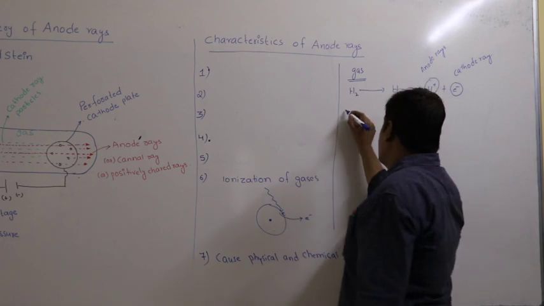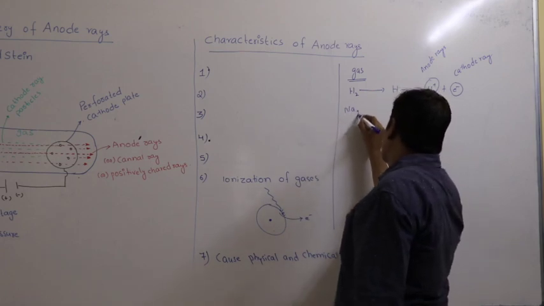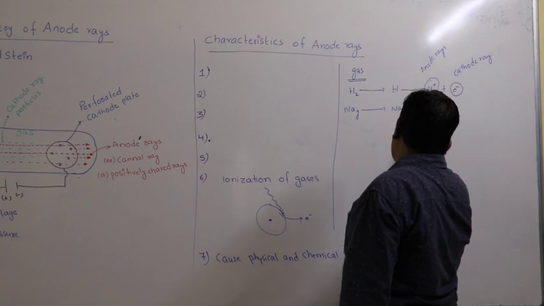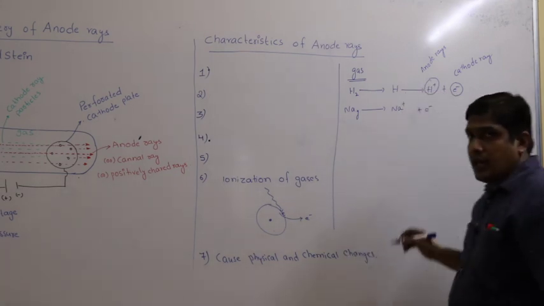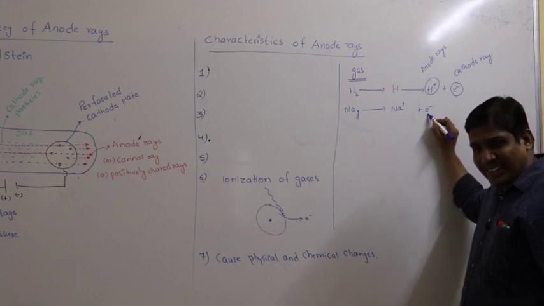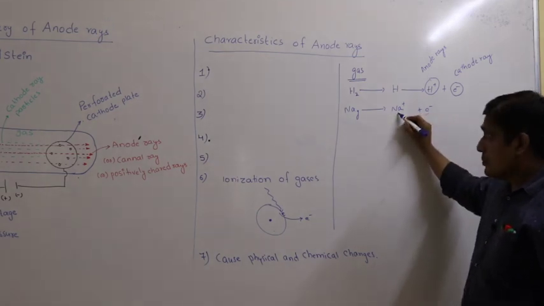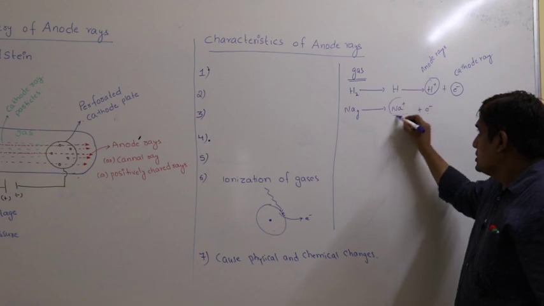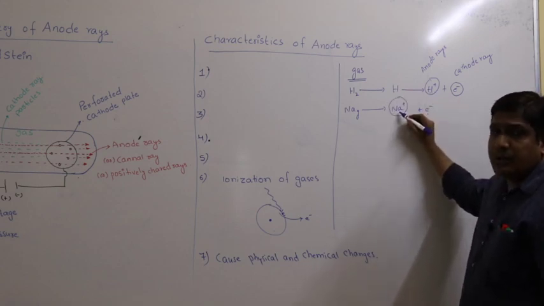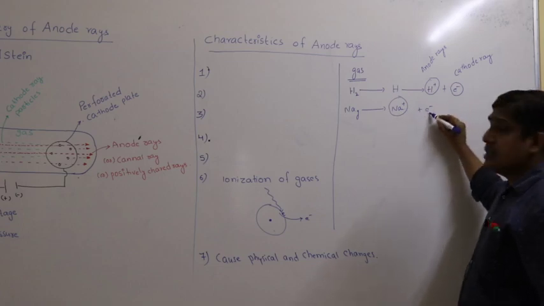Suppose I take sodium gas, it ionizes into Na plus ion and electron. Again you can see the negatively charged particle, the cathode ray, is the electron itself, but the positively charged particle is Na plus. H plus and Na plus, their properties are different, but the electron is the same.